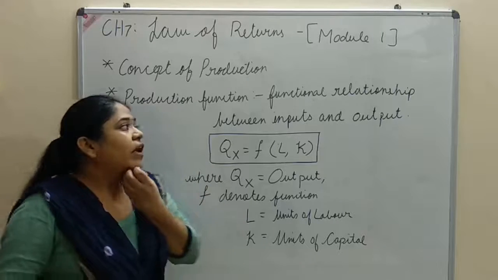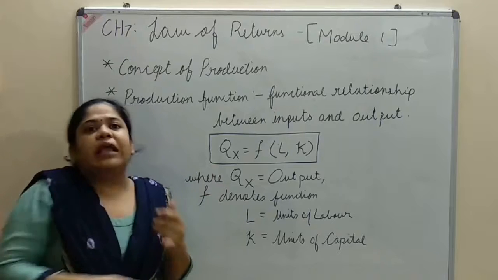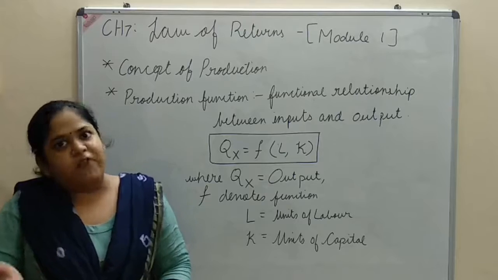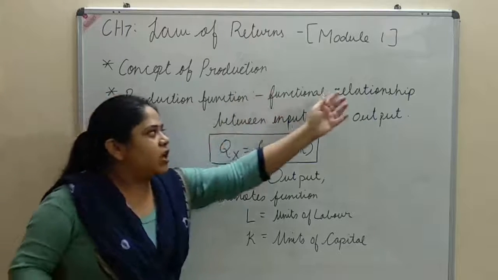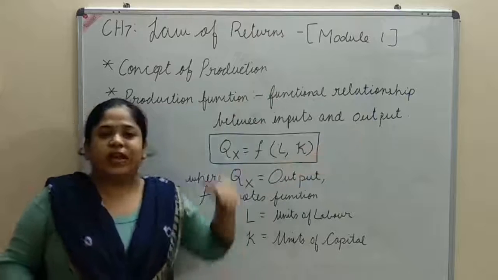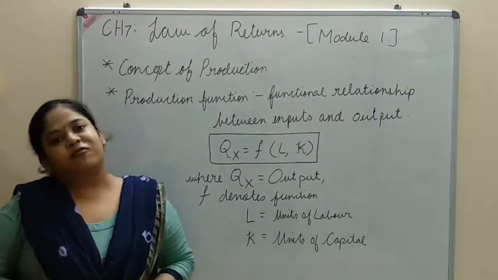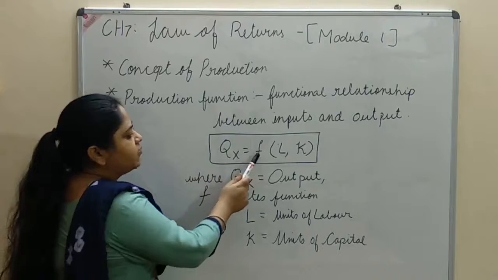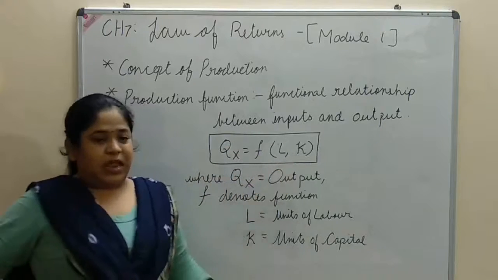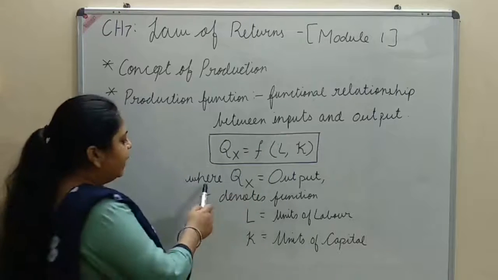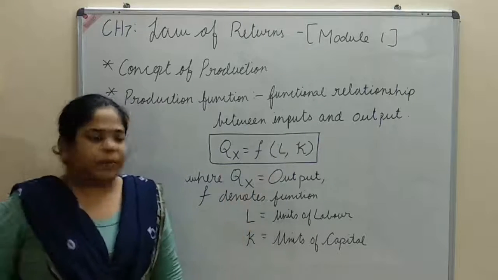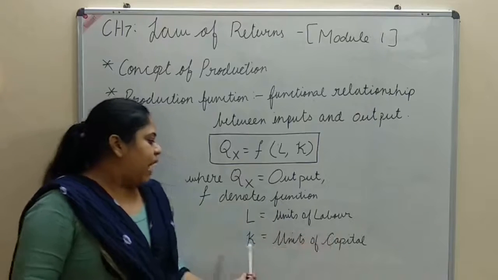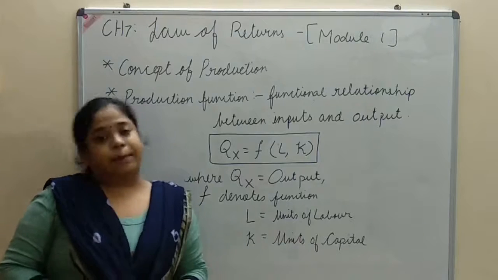So, using the factors of production as inputs, I got the output in the form of production. The functional relationship between input and output is called the production function. Qx = f(L, K) is the production function, where Qx denotes output, f denotes function, L denotes units of labor and K denotes units of capital.